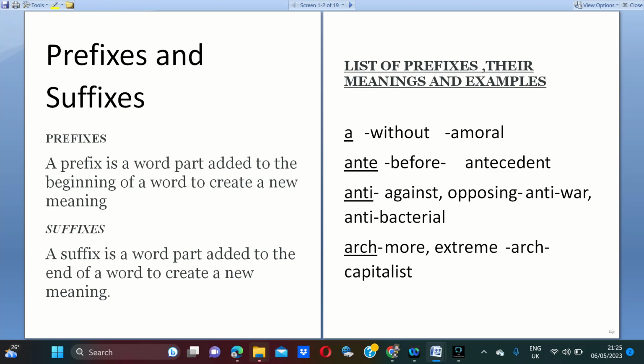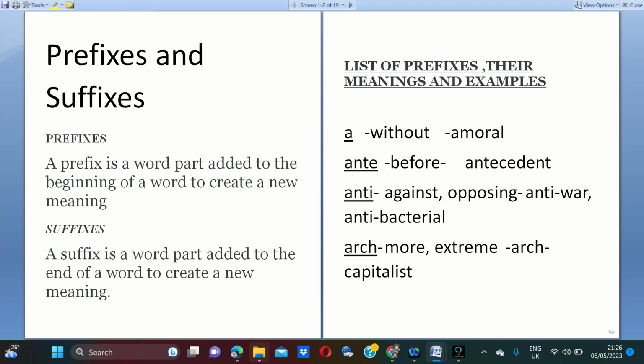What is a prefix? A prefix is a word part added to the beginning of the word to create a new meaning. So here prefix is useful to form a new word with a new meaning. Mainly prefixes are useful in inflection. What is inflection? When we add a prefix, there is no change in the parts of speech. That is called inflection. Suffixes are useful in inflection and at the same time derivation.